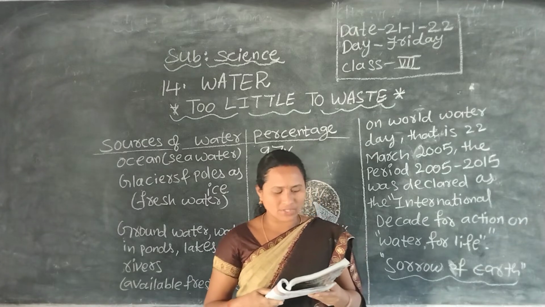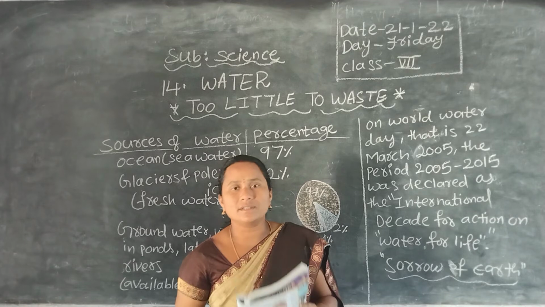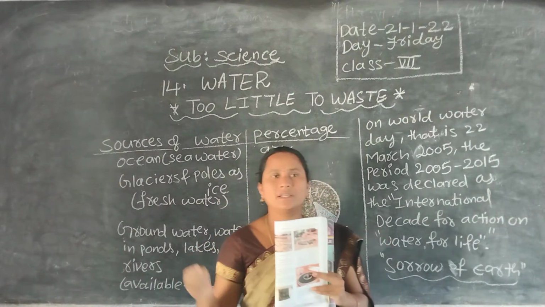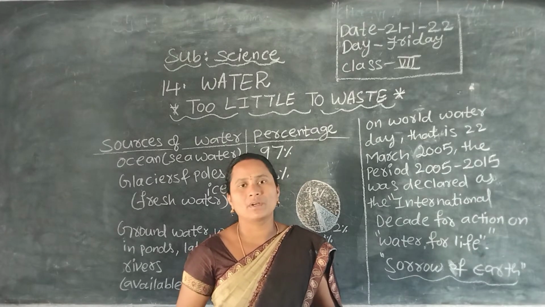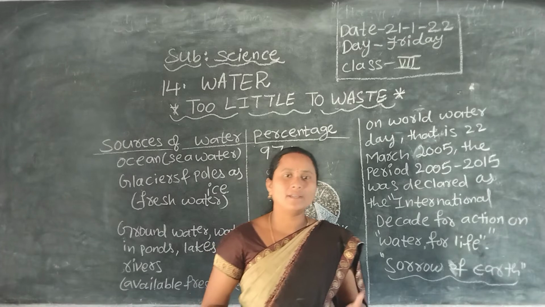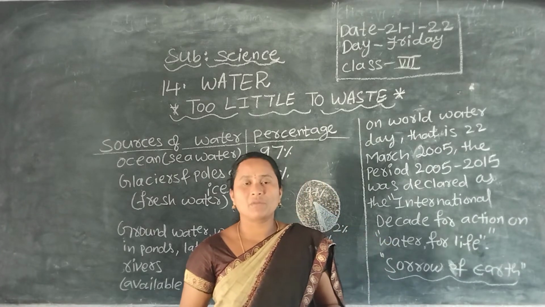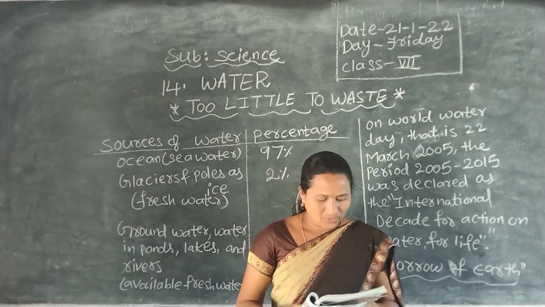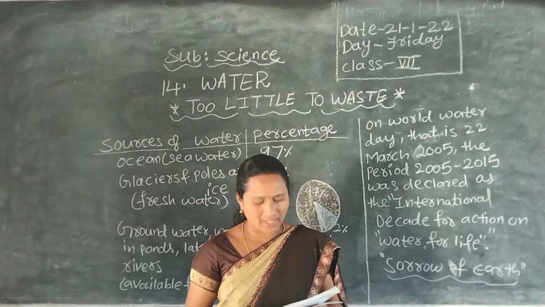Unsustainable extraction of fresh water causes water scarcity. So unnecessarily digging bore wells and extracting water from underground leads to water scarcity. Means water problems we are facing. Due to over extraction of fresh water, underground reserves are falling rapidly.